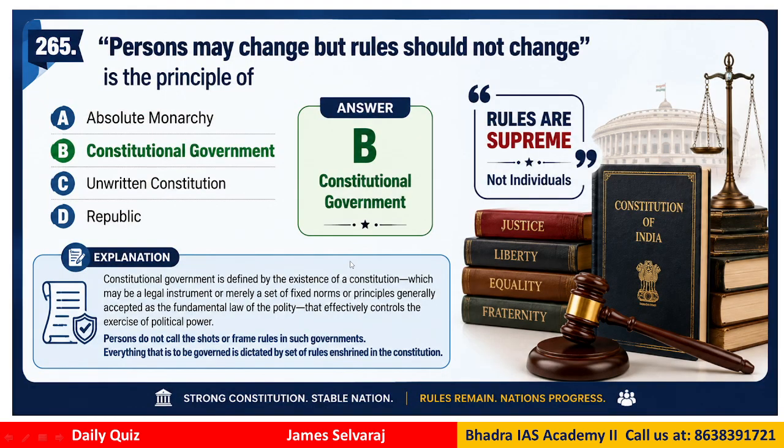Question number 265. Persons may change, but rules should not change. This idea is the principle of which of the following? Absolute monarchy, constitutional government, unwritten constitution, republic. Where does this fit in? The correct answer would be B, constitutional government, because the rules are above everybody. Persons may come and go, but rules cannot change. A constitutional government is defined by the existence of a constitution where everyone has to follow the basics of the constitution.